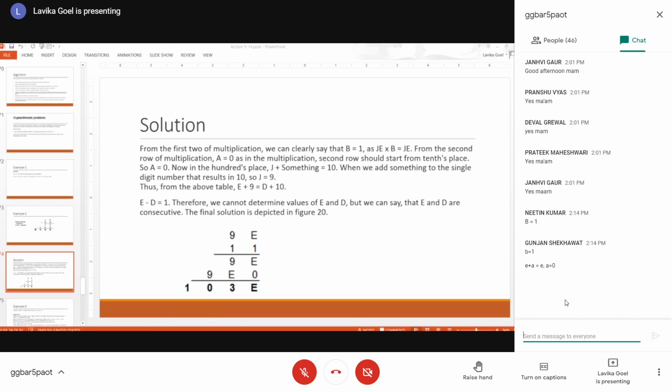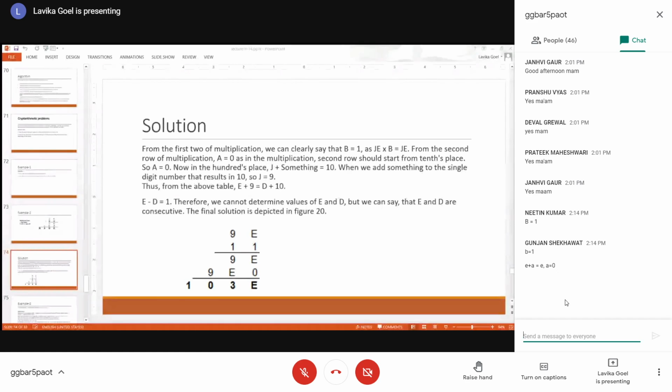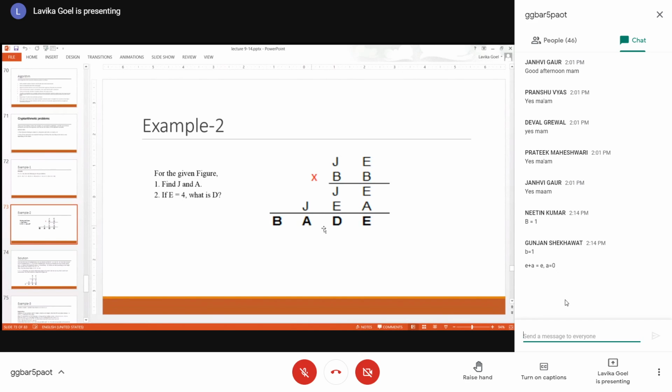Why am I saying 10? Because A is 0. See this case, students, see here, A is 0. So J plus something should be 0 and 1 carry over, because B is 1 and A is 0. So that means BA is 10, right? So J plus something is giving us 10.